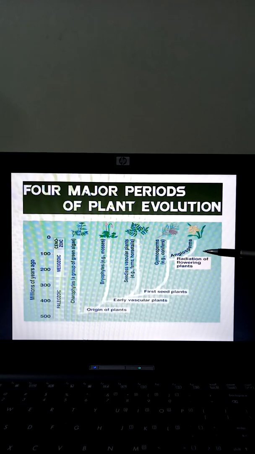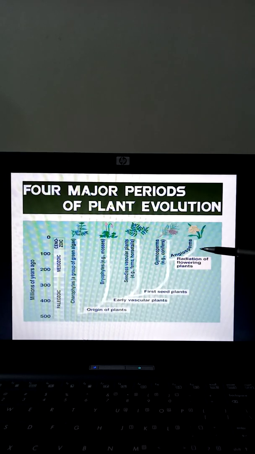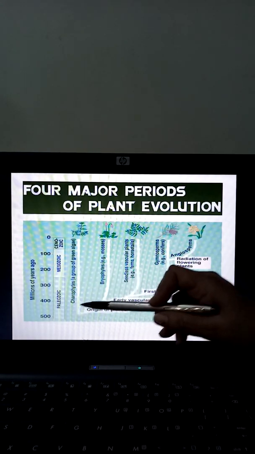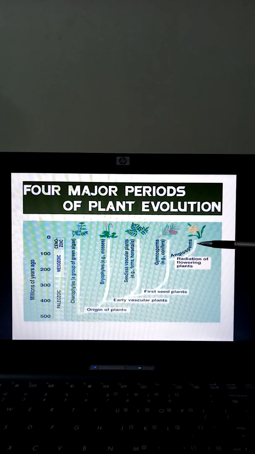All the complex structures related to the development of the plant can be seen in angiosperms. Angiosperms are also divided into dicotyledons and monocotyledons. So you can think how much advancement from the charophytes to angiosperms has happened in the plant kingdom, and they are still evolving.